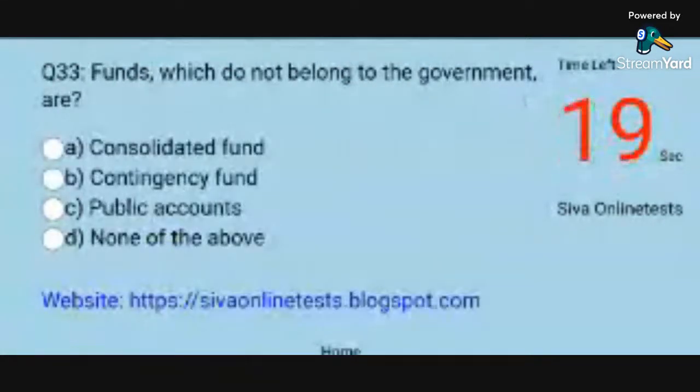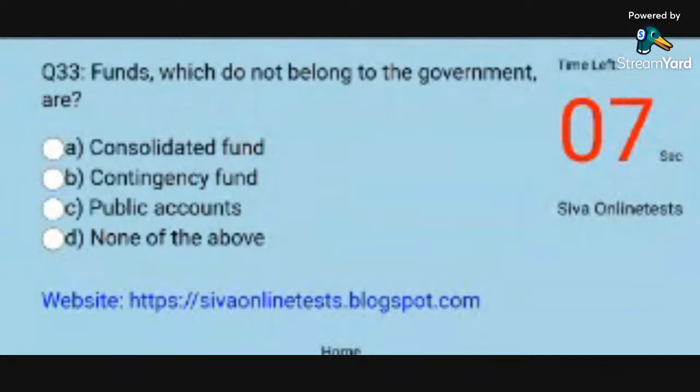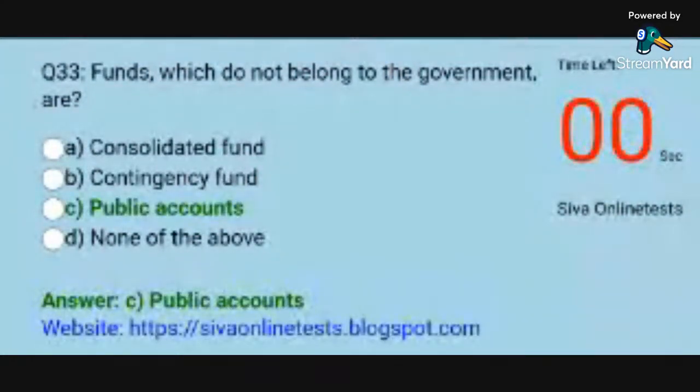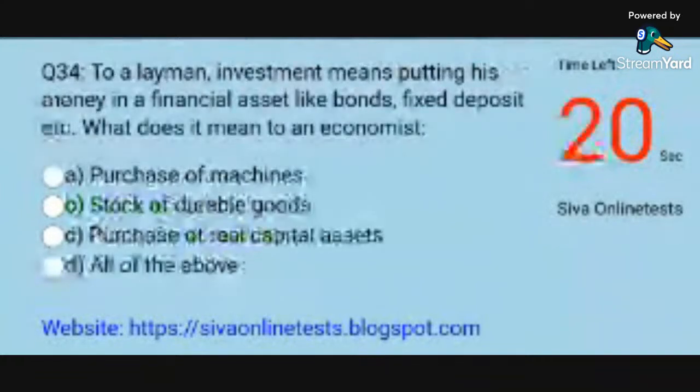Question 33. Funds, which do not belong to the government, are. Options. A. Consolidated fund. B. Contingency fund. C. Public accounts. D. None of the above. Answer. C. Public accounts.